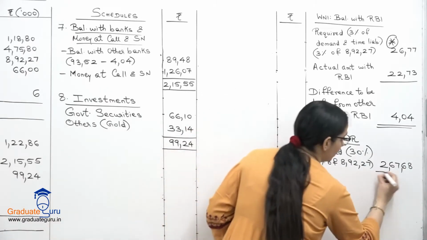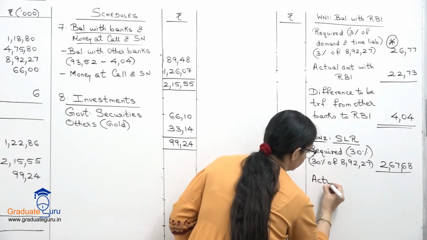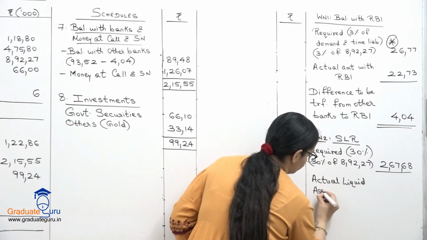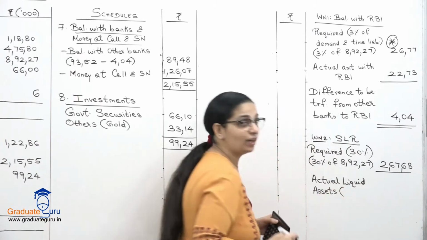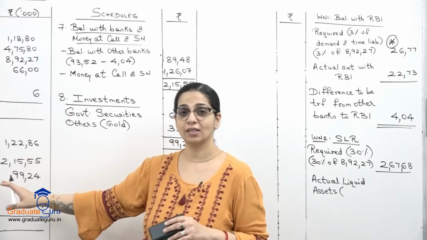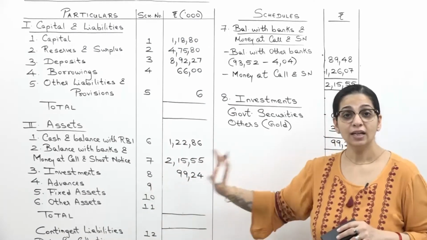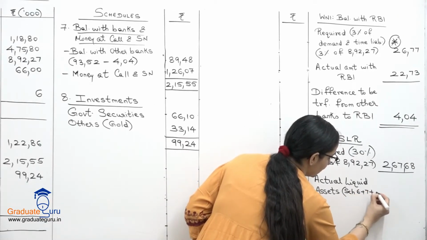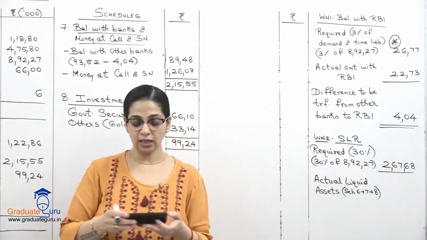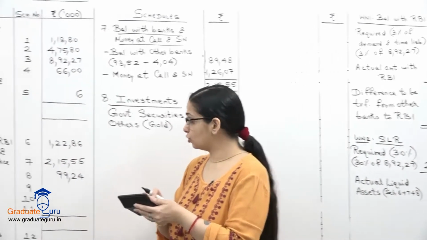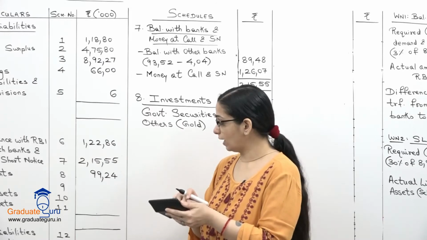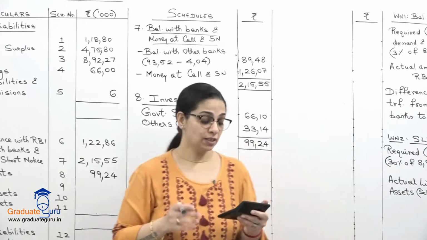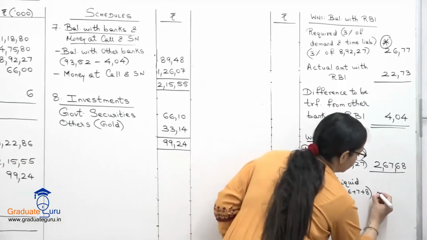Now what are the actual liquid assets? As I said, we will add the first three schedules of our assets, 6, 7 and 8. So I will write schedule 6 plus 7 plus 8. So let us take a total of these three. 12286, 21555 and 9924. So that is 43765.